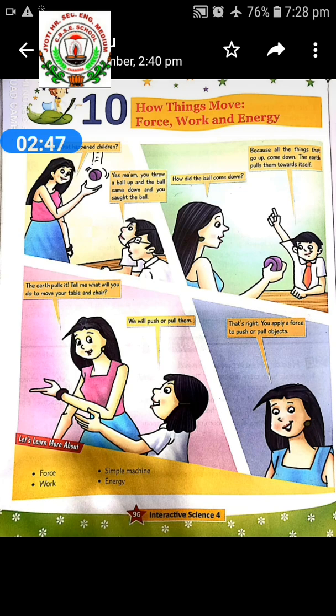The box moves when the boy applies force on it. However, the wall will not move even if the boy applies greater force. It might seem both are doing work, but scientifically, work is only done in the first case. Work is done when an object moves through a distance. There are many simple machines: lever, pulley, wheel and axle, inclined plane, screw, wedge.